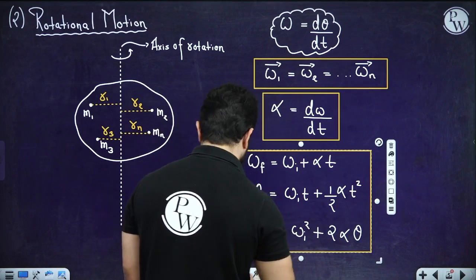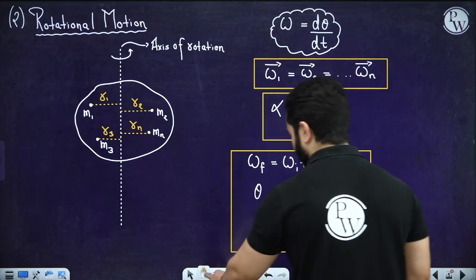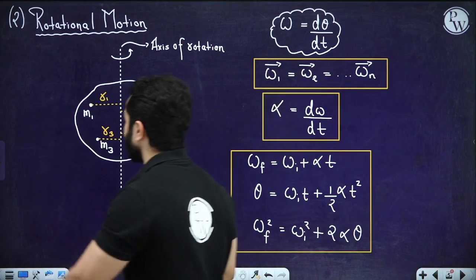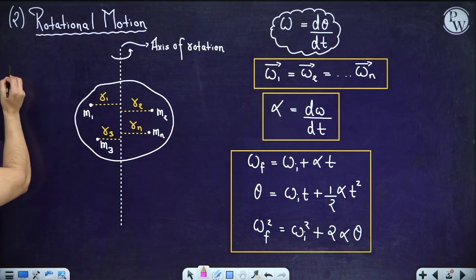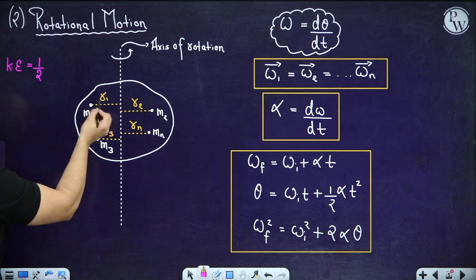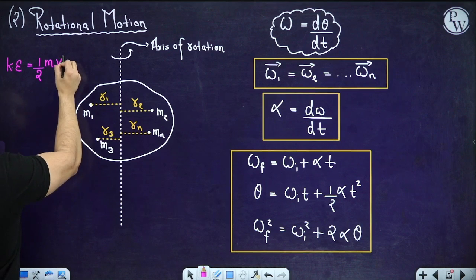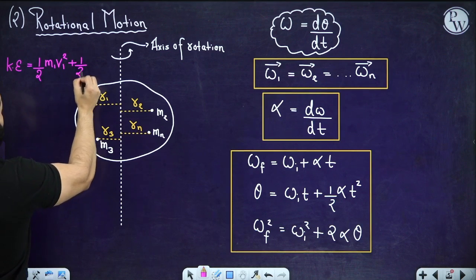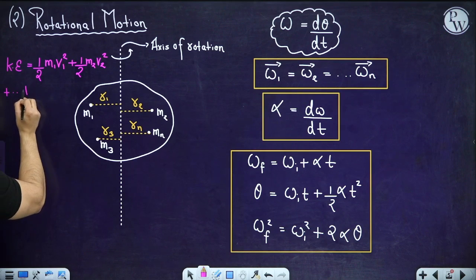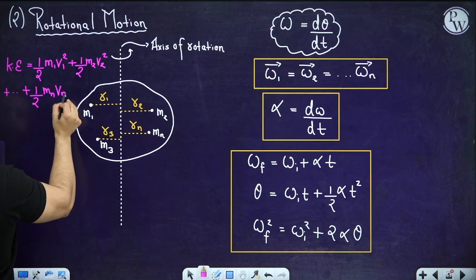All of these things, right? And if you want to write the kinetic energy of this system, then you can write the kinetic energy as half m1 v1 square plus half m2 v2 square and so on, plus half mn vn square.